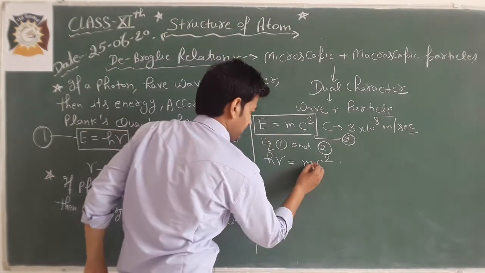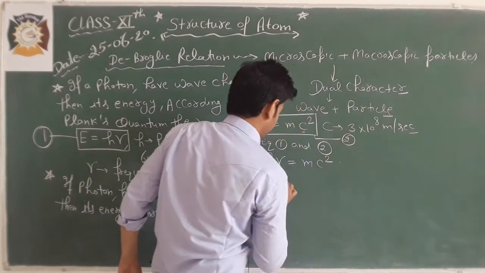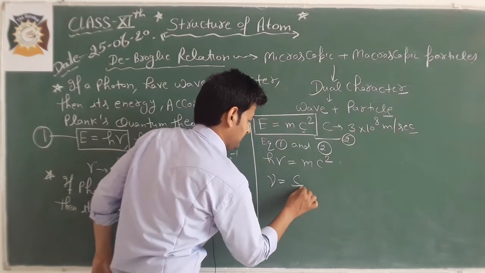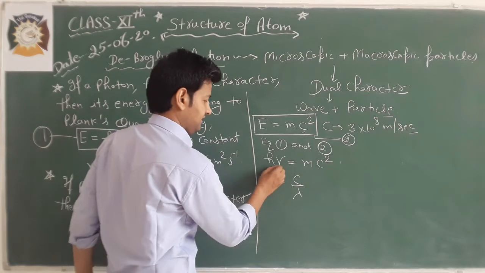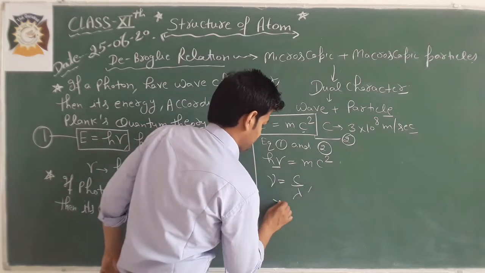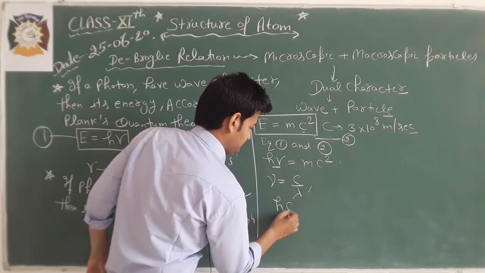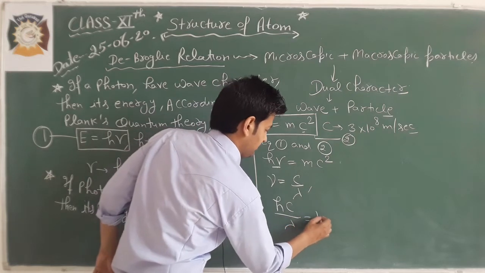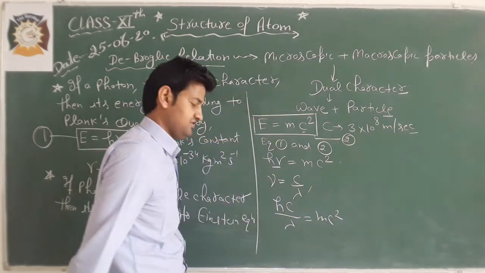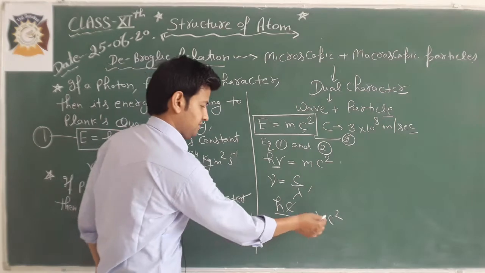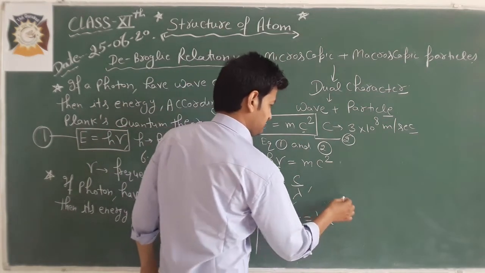We know that frequency will be equal to c by lambda. Then h nu is equal to hc by lambda, which equals mc square. Cancel one c from here.